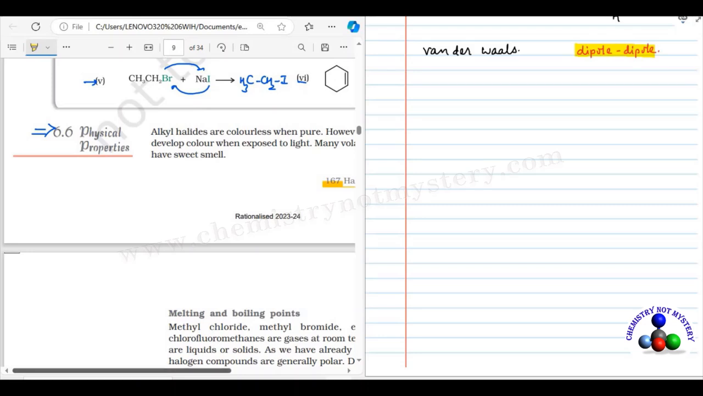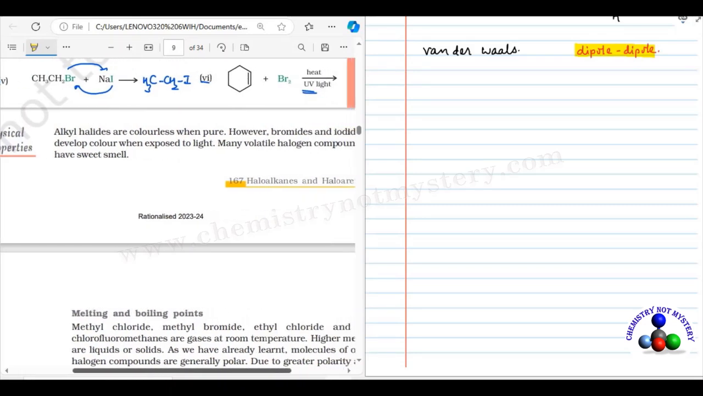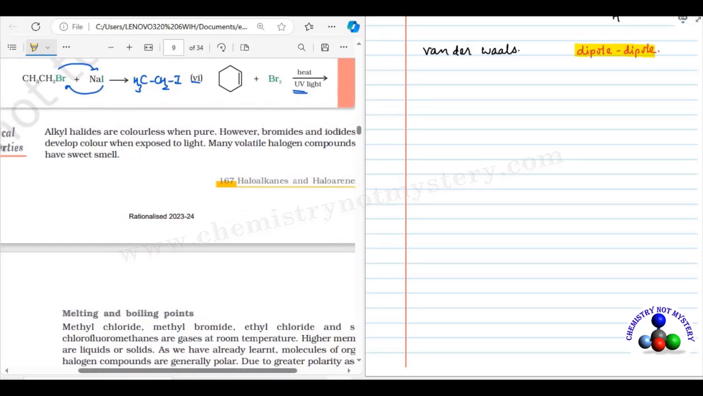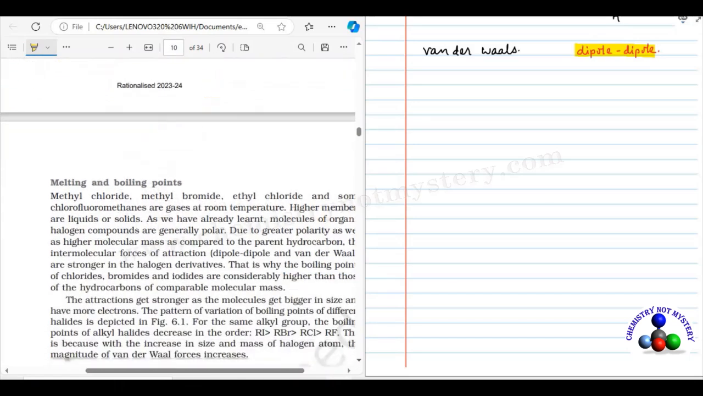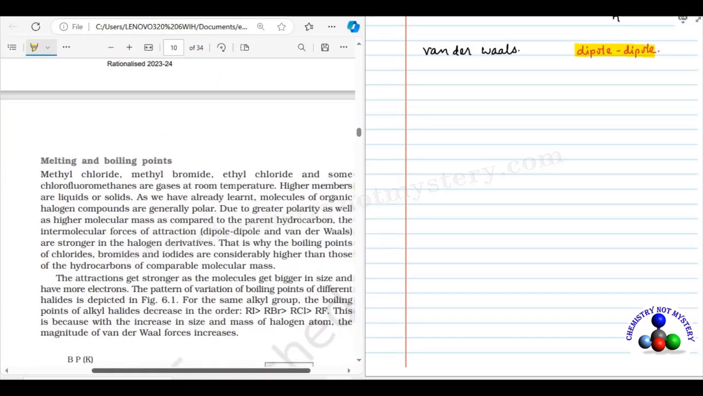Today we are going to discuss physical properties of alkyl and aryl halides. So let's read from the book. Alkyl halides are colorless when pure. However, bromide and iodide develop colors when exposed to light. Many volatile halogen compounds have a sweet smell. Now come to the first physical property, that is melting point and boiling point.